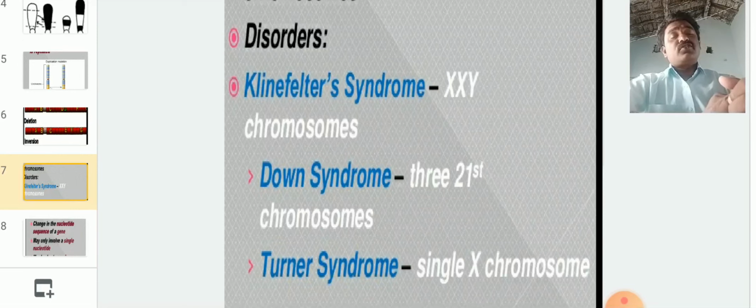Next, Langdon Down syndrome. This syndrome was discovered by Langdon Down. Here the 21st chromosome is trisomy. The simian crease is present, growth is low, and some mental retardation is also present.